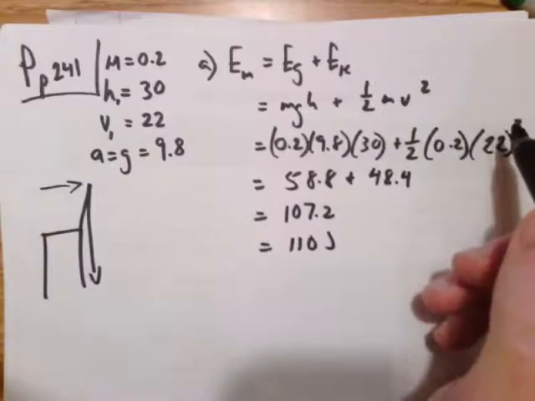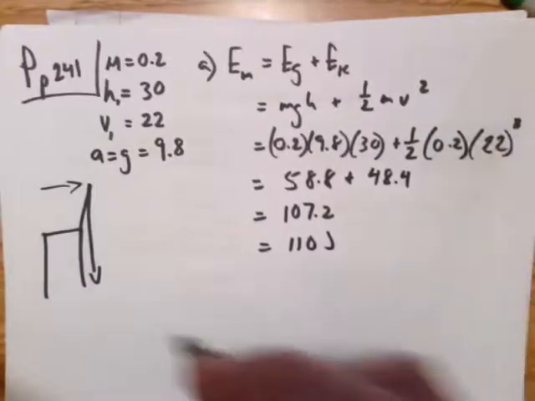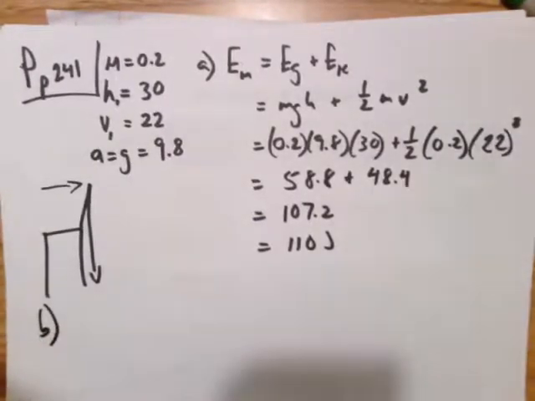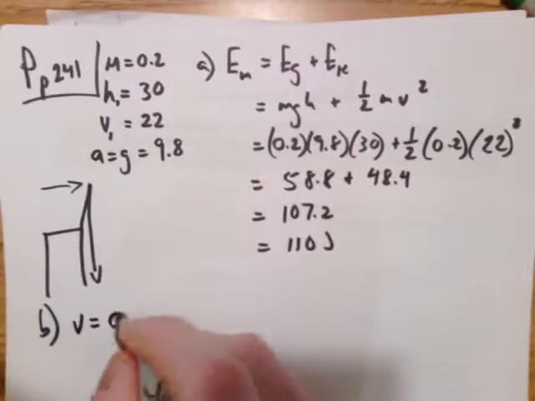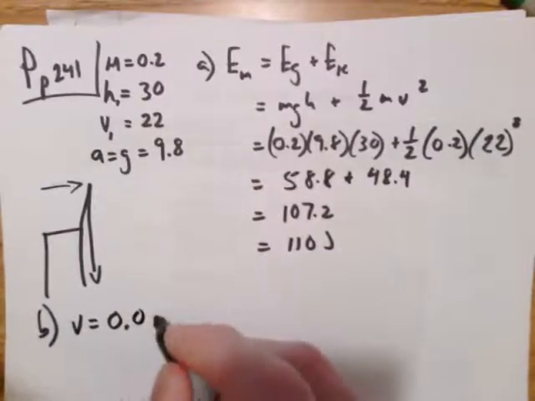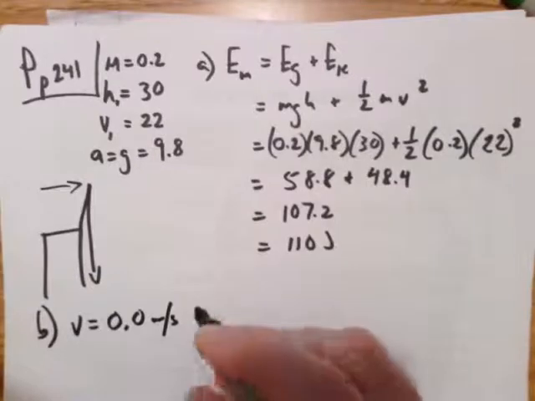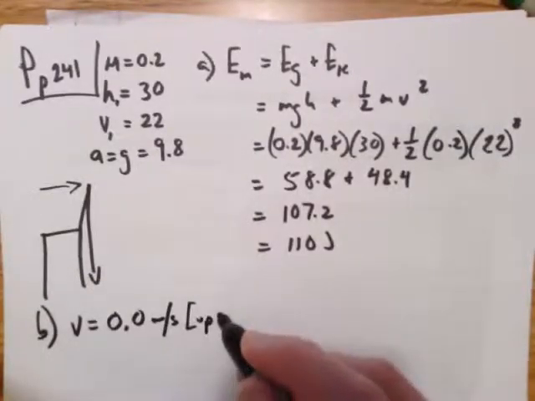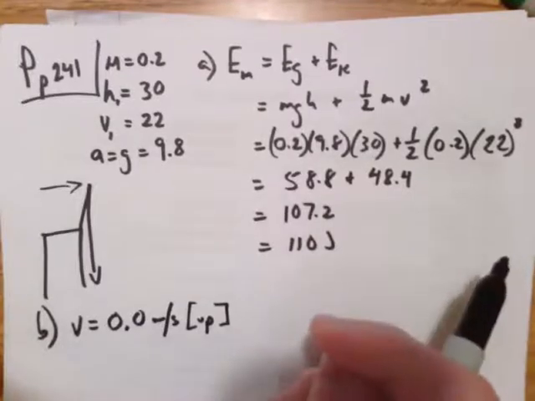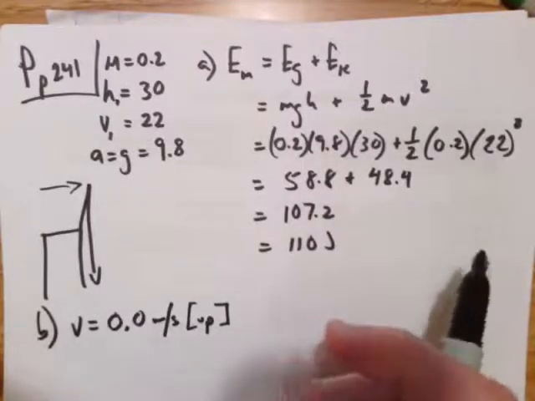Anyway, look what the question says. B. What is the velocity of the ball at maximum height? Okay, the velocity of the ball at maximum height, you know that. That equals 0.0 meters per second. It's velocity. So up, down, it doesn't matter. And then what is the maximum height of the ball?